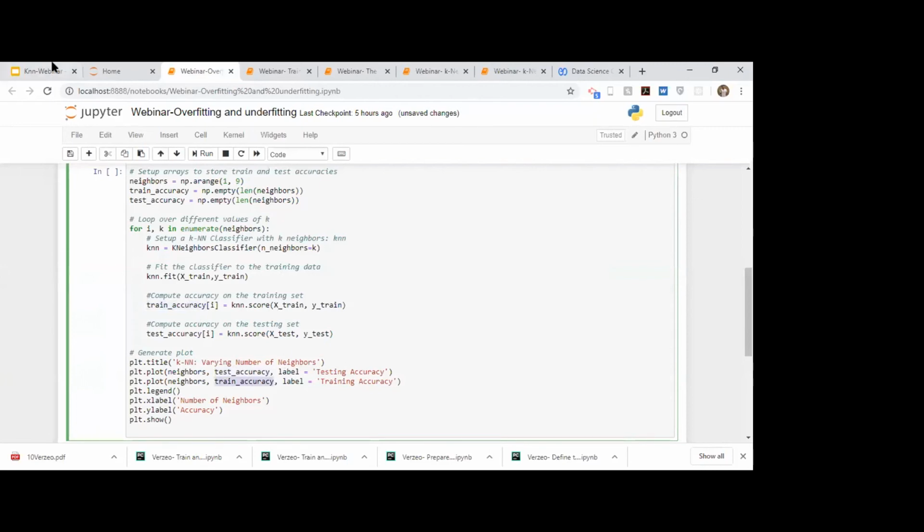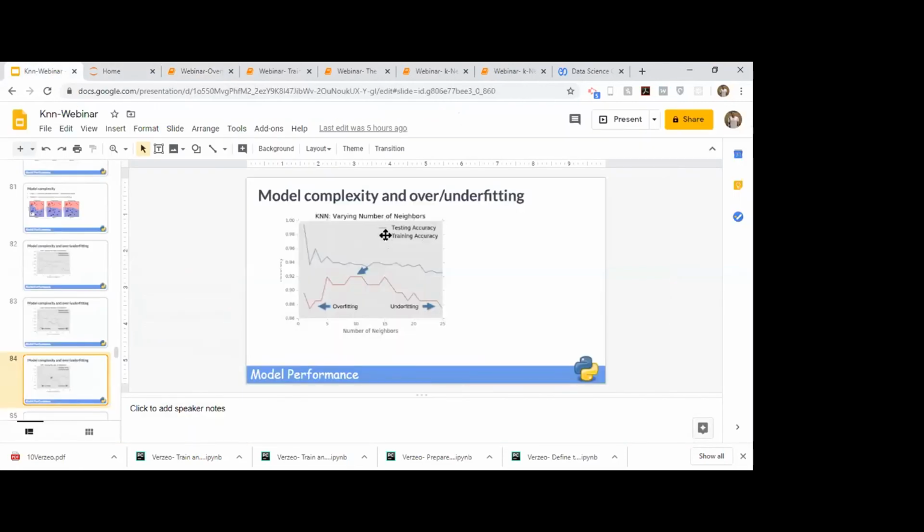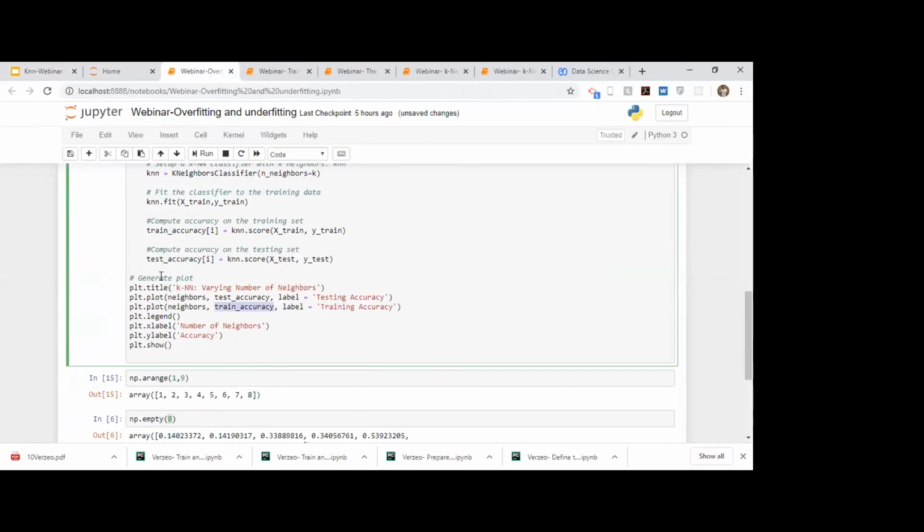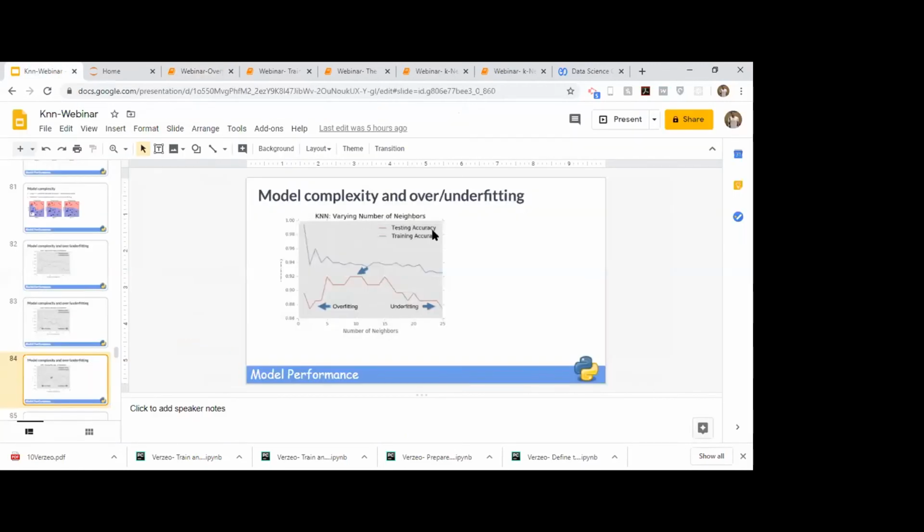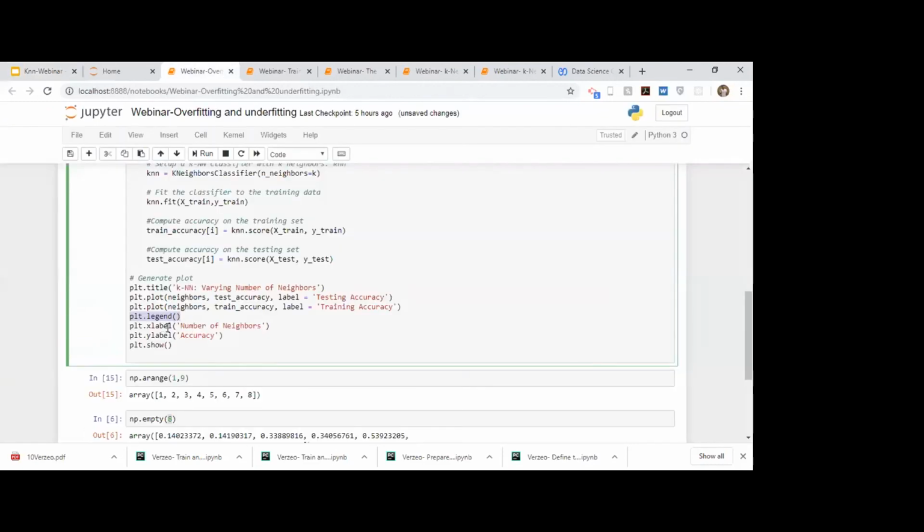We label them, so that this label creates the legend entry you see here. What plt.legend does is it draws the label that you see here. Simply pass xlabel and ylabel for your x-axis and y-axis.